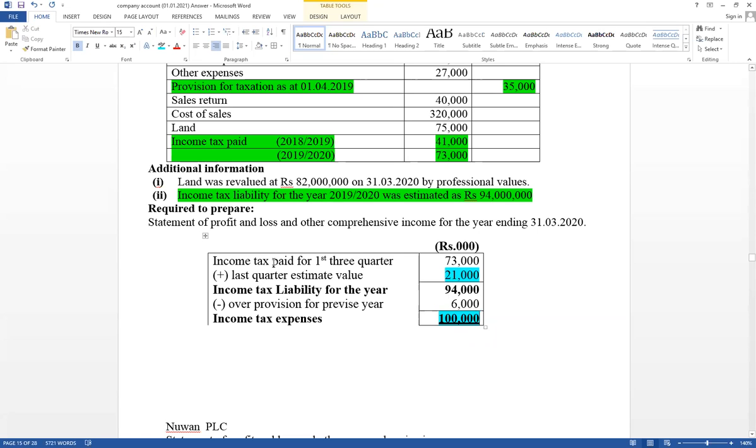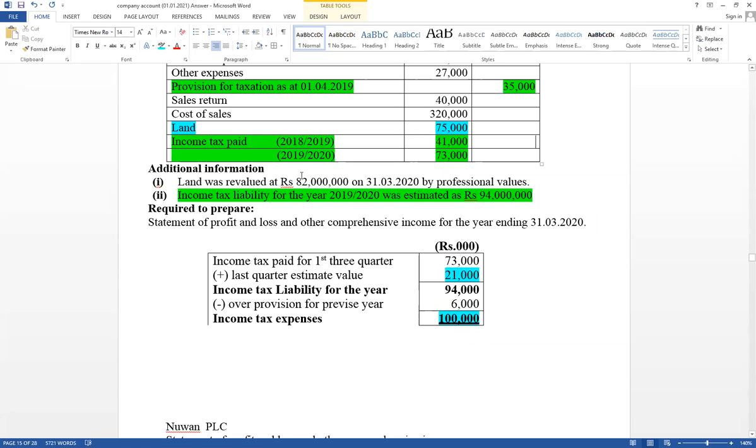And try to calculate land revaluation surplus also. In the trial balance, available land cost value. Land cost value equal 75,000. That is the purchase price. But now it can be sold in the market for 82,000. It can be sold. It has not been sold yet. If sold, it can be sold for 82,000.